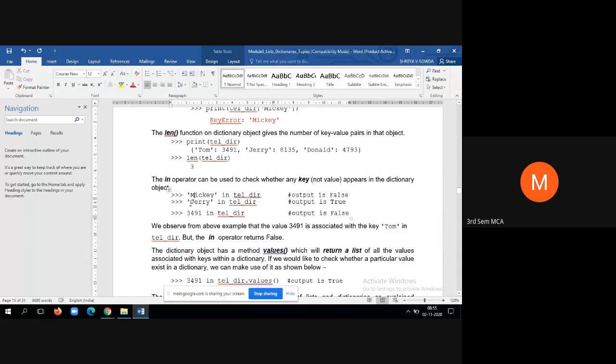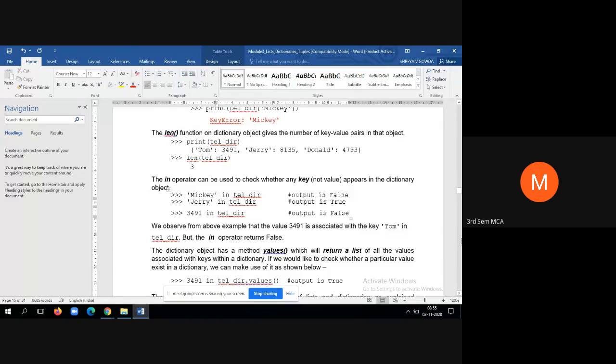Similarly, if I check for Jerry in telephone directory, the output is true. Why? Because there is a key by name Jerry. Then 3491 in telephone directory, false. Why? Because we don't have any key by name 3491.